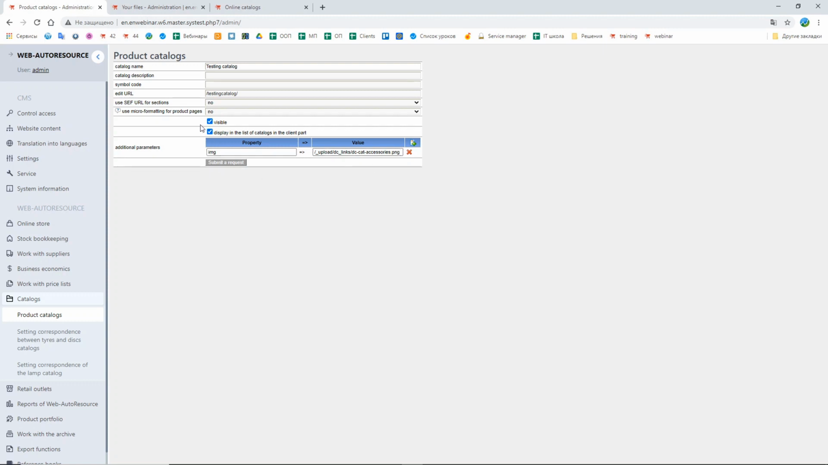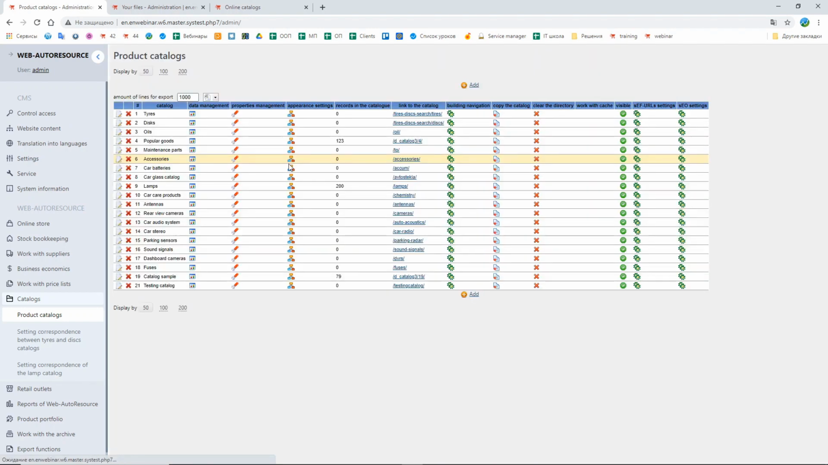Here you can decide if you want this catalog to be visible in the client's part or not, and press the button Submit. Now we have the folder of the catalog itself, but we do not have any properties in the catalog, we don't have any structure of the catalog, and we don't have any data inside it. But before we are going to import the data, first we should set the properties of the catalog, and for that I'm going to the section Properties Management.